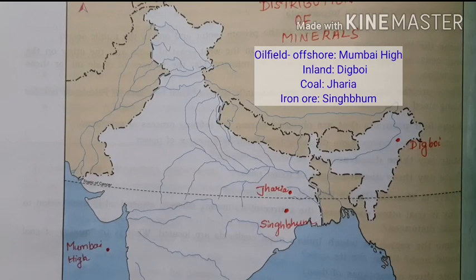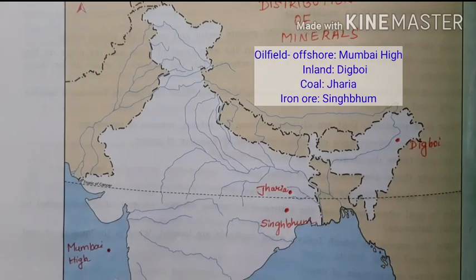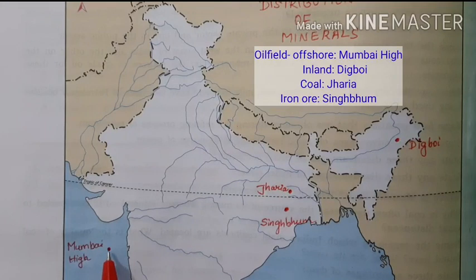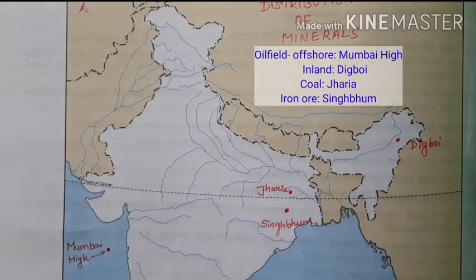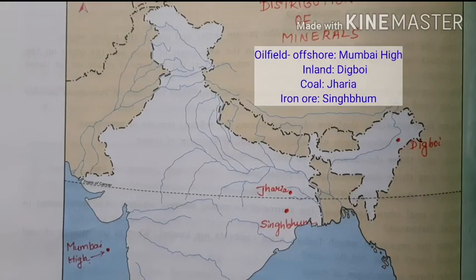If simply asked for India's offshore oil field, in our syllabus there is only one offshore oil field, that is Mumbai High. So we have to show the location by a dot and mention the name very close to that particular feature. Otherwise you can use arrow marks also to indicate its location.